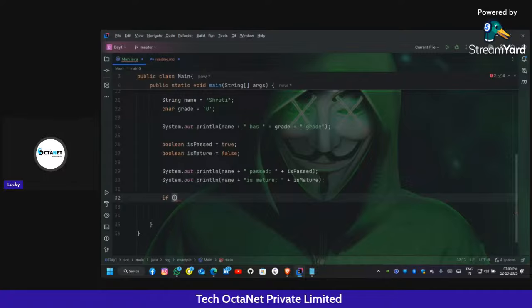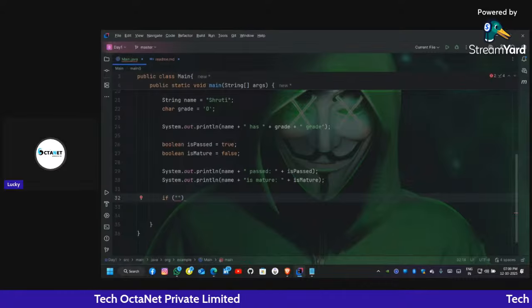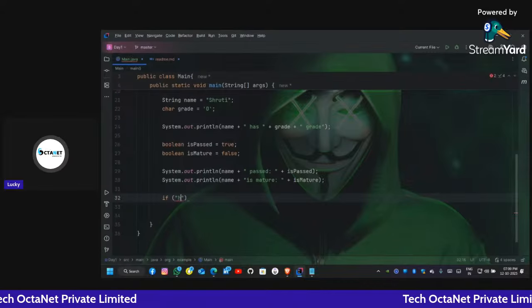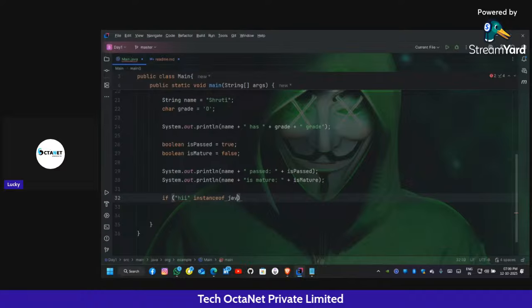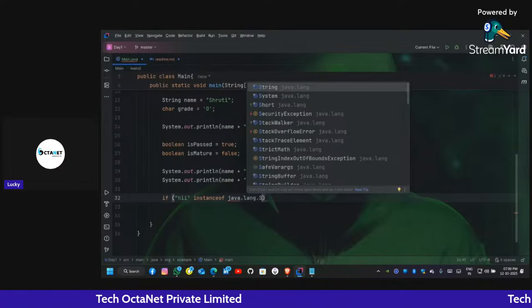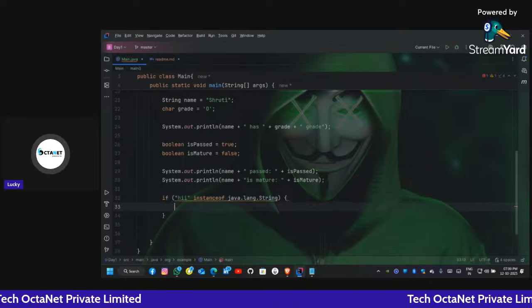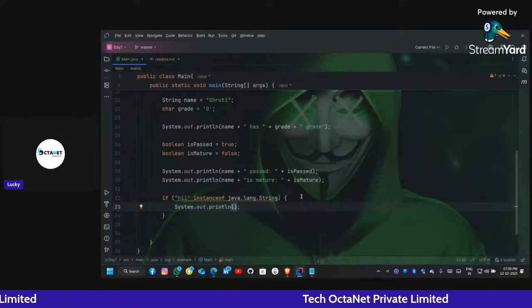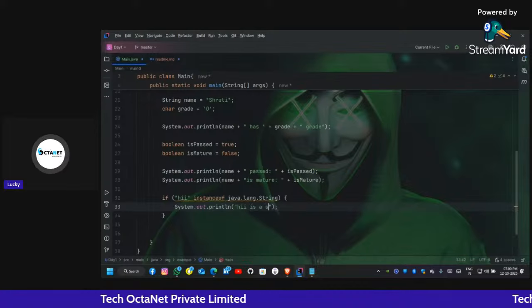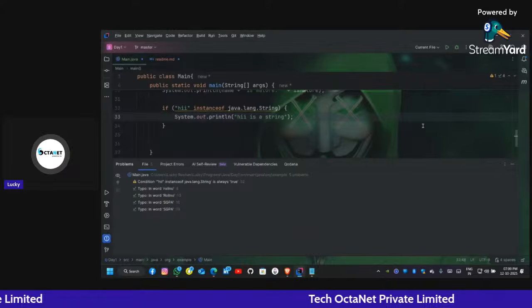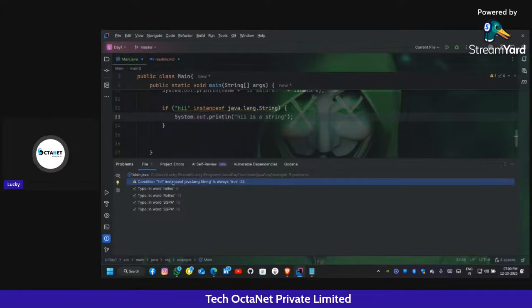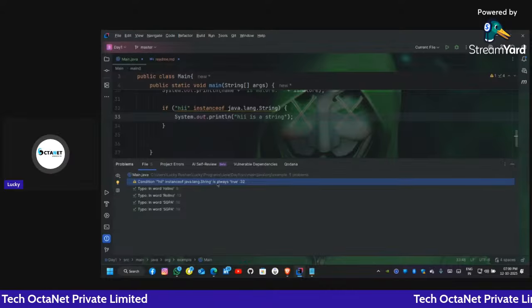Okay, let's write if hi instanceof String, then s out. Hi is a string. Okay, so it is giving us some error. Let us see that condition: it is saying that the condition 'hi instanceof java.lang.String' is always true.